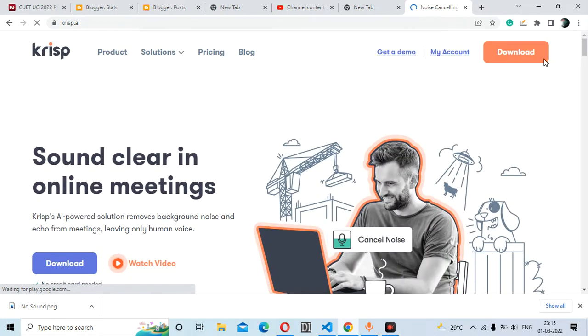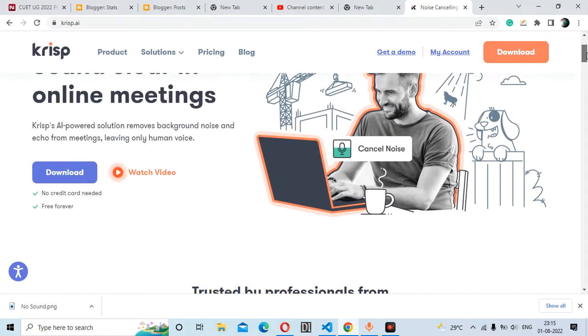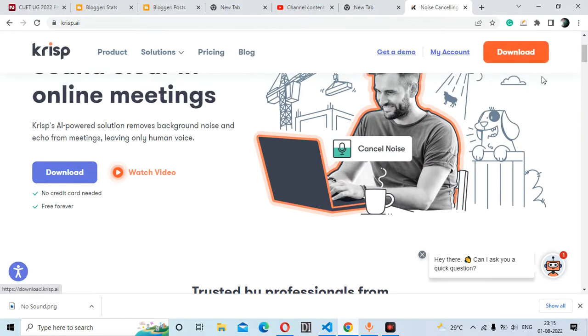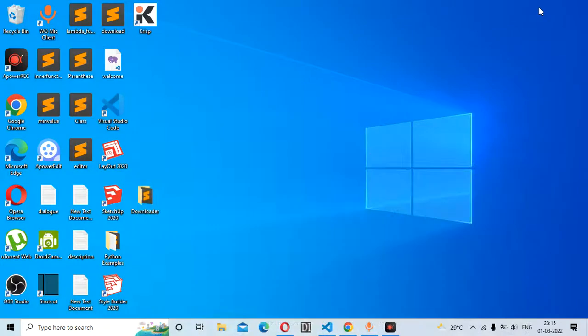So it also has a premium one. So you can use the free one. So you can download it, and it will download its installer, and it is around 250 MB. So it's a bit high, but you can manage it if you have lots of storage. So guys, once you install this, you can open the application.